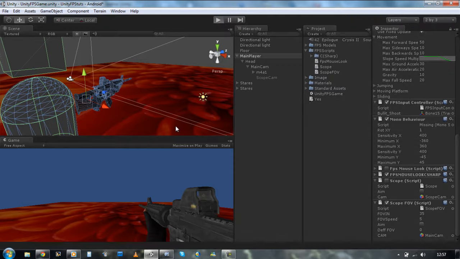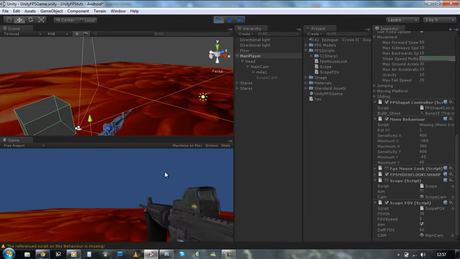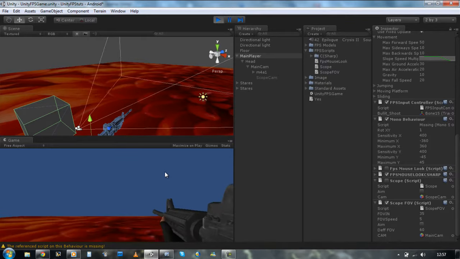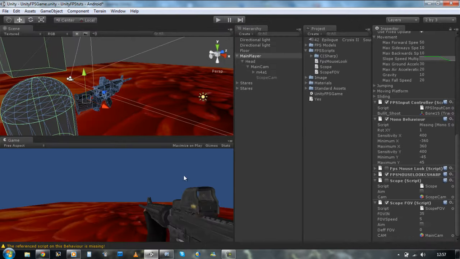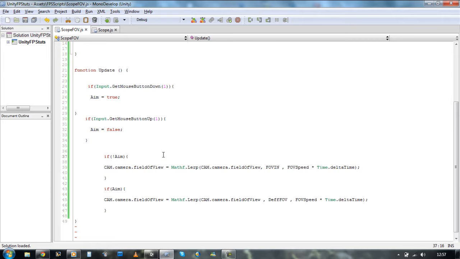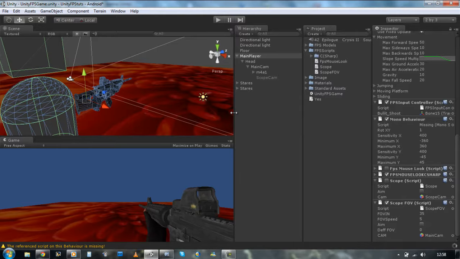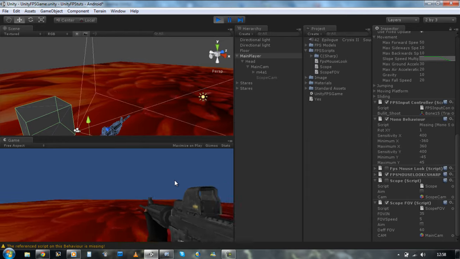Alright, let's test it out. Okay, let's run it. Oh. It's working, but it's doing the complete opposite. I think I've set the booleans the wrong way around. So let's just go here. Let's remove this and put this here, see what happens. Yeah, there you go. That works perfectly.